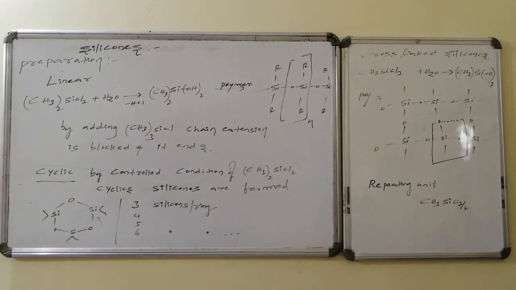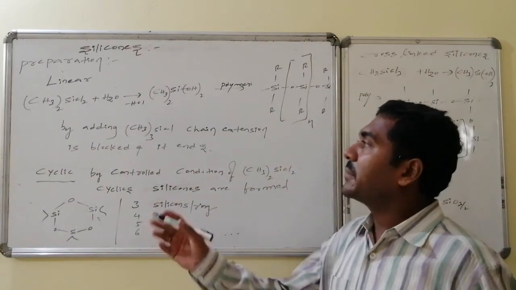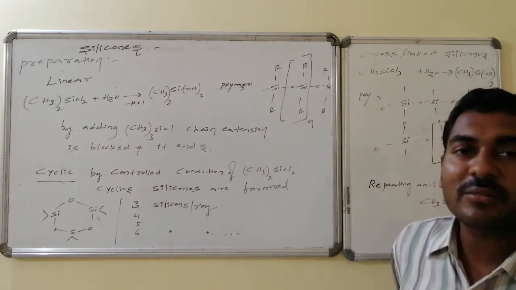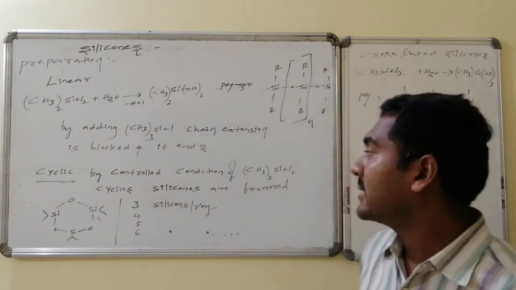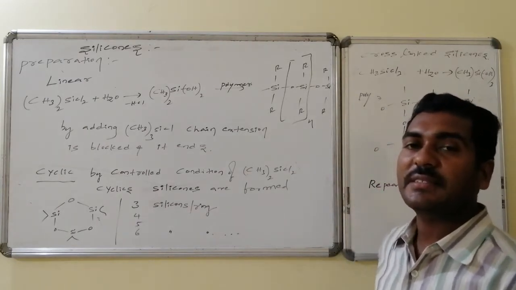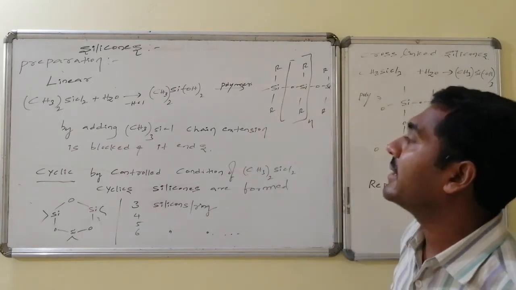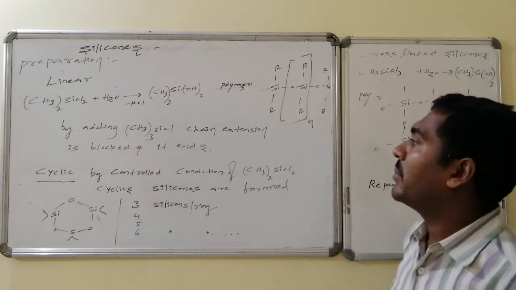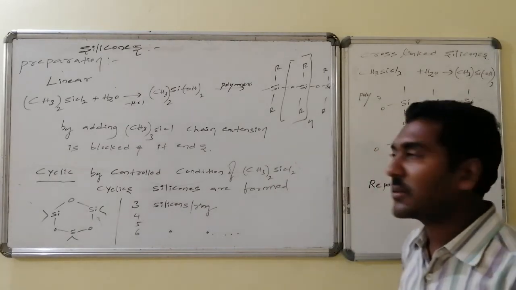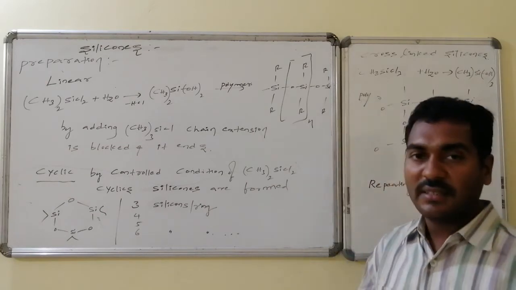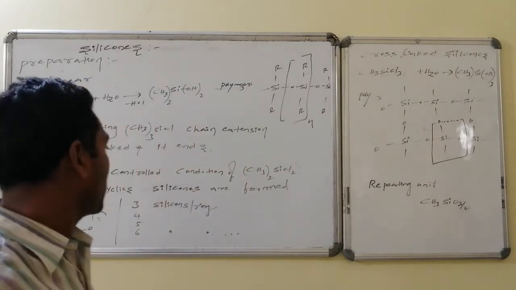The next part is the formation of linear, cyclic, as well as cross-linked silicones. As I said in the beginning, dimethyl dichlorosilane on reaction with water forms dimethyl dihydroxysilane. This undergoes polymerization under controlled conditions and leads to the formation of the corresponding linear silicone. By adding trimethyl chlorosilane, the chain extension can be controlled and it can be blocked. Thus, ends can be established for the linear silicone. Thus, linear silicones are prepared.